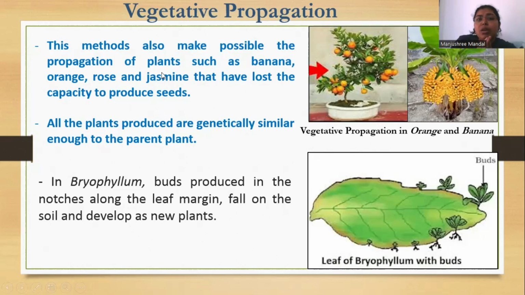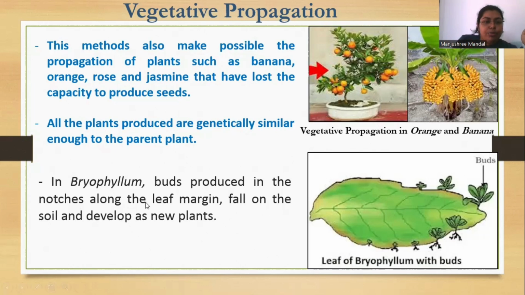Means they don't want to spend their energy in reproduction. They are very happy with vegetative propagation. So they are saying we don't need to produce seed. With the help of vegetative propagation they keep growing and keep their species alive.